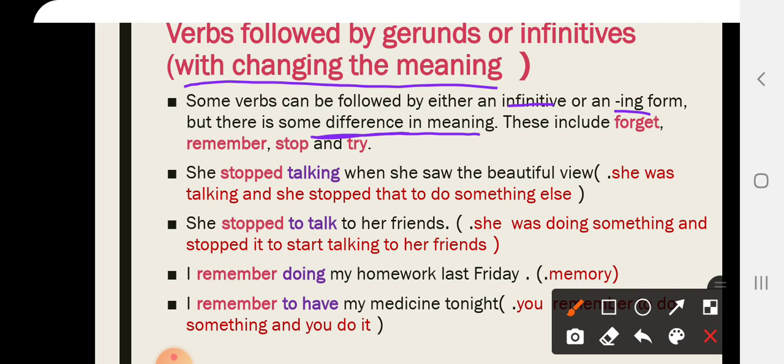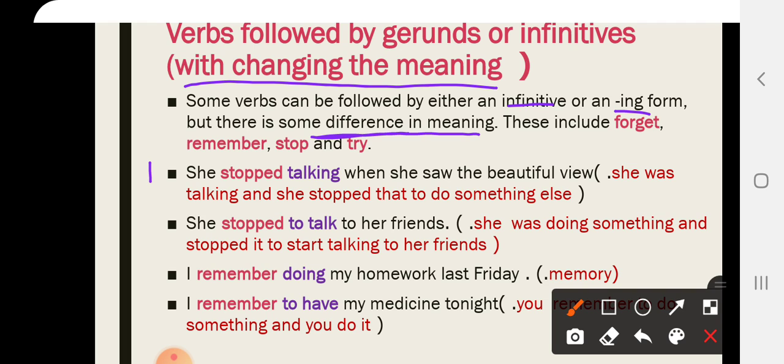Okay, for example, Pepsi. I stopped to drink a fizzy drink, and I stopped drinking a fizzy drink. Both have a difference in meaning. Okay, now let's look at these examples here and explain how we understand each one.